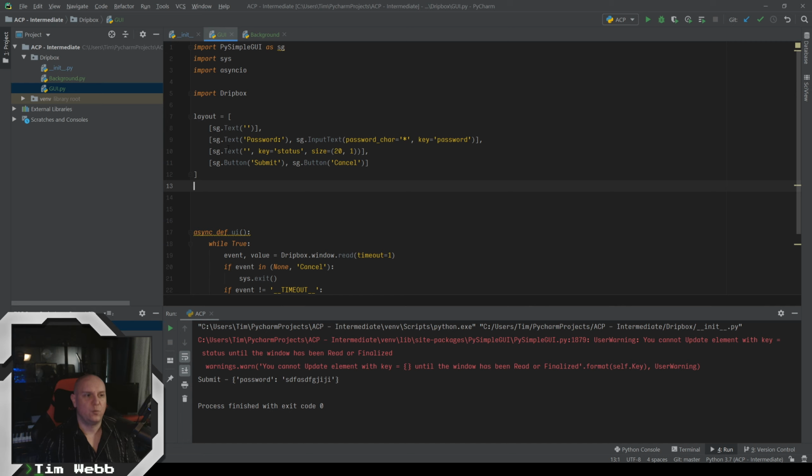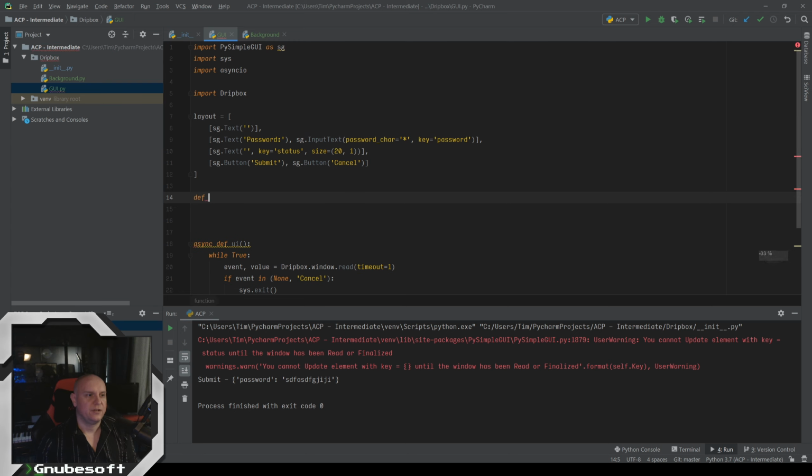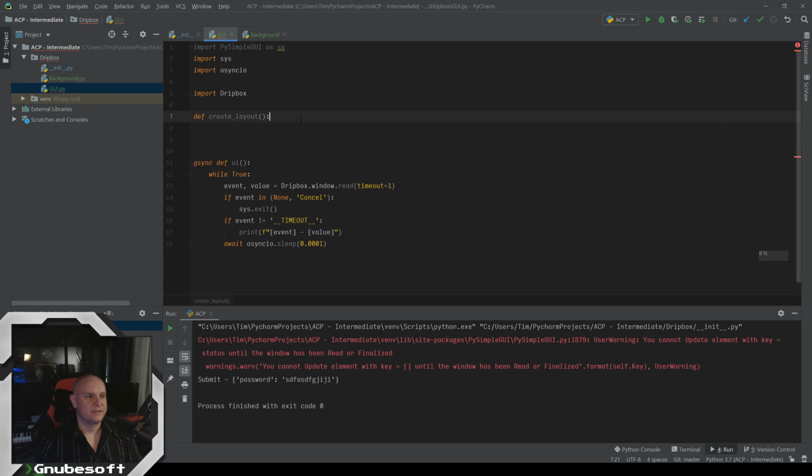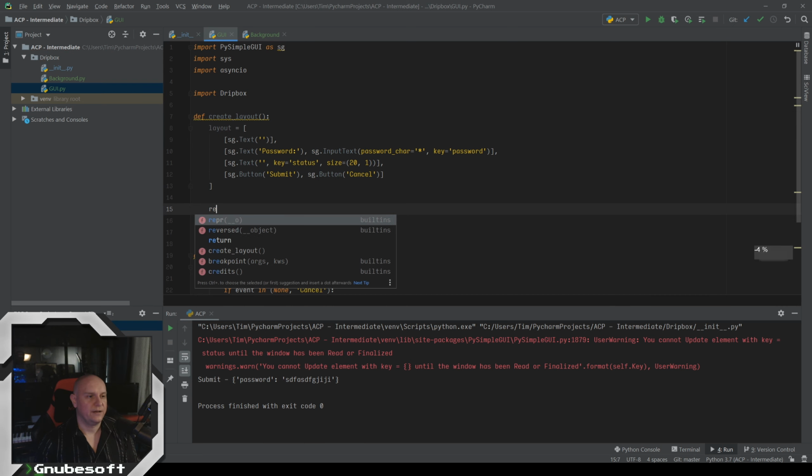So every time we ask for a layout, we're going to make a function that's going to create a layout. And it's going to have all the same data inside of it. We're just grabbing this, plugging this in here, and returning layout.